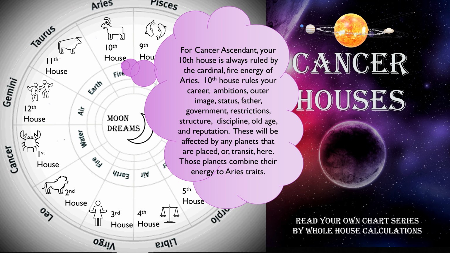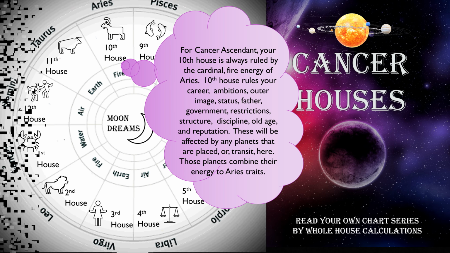For Cancer ascendant, your 10th house is always ruled by the cardinal fire energy of Aries. 10th house rules your career, ambitions, outer image, status, father, government, restrictions, structure, discipline, old age, and reputation. These will be affected by any planets that are placed or transit here. Those planets combine their energy to Aries traits.